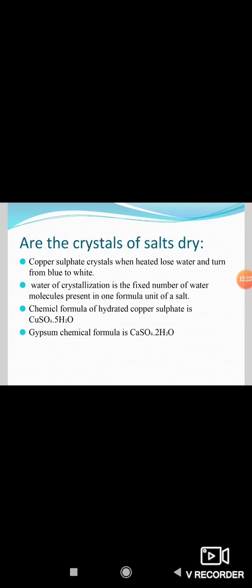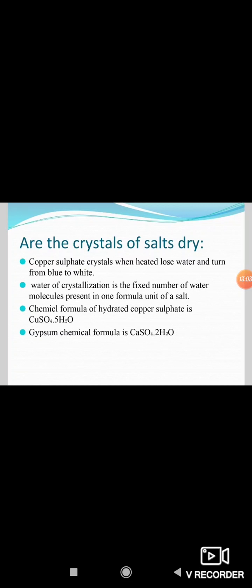Here, the chemical formula for hydrated copper sulfate is CuSO4 5H2O. Five water molecules are present in one formula unit of copper sulfate. Now, you would be able to answer whether the crystals of sodium carbonate decahydrate are wet.